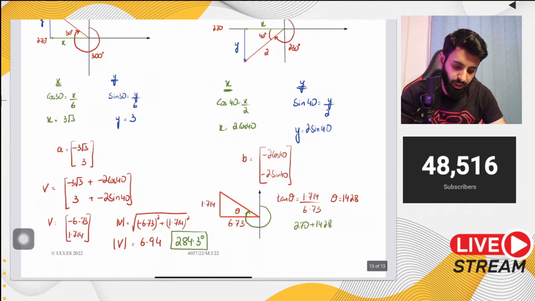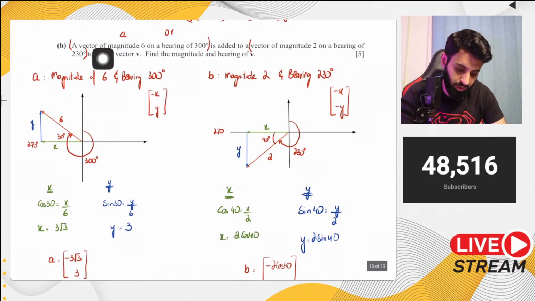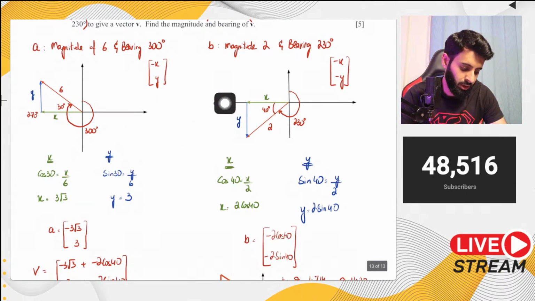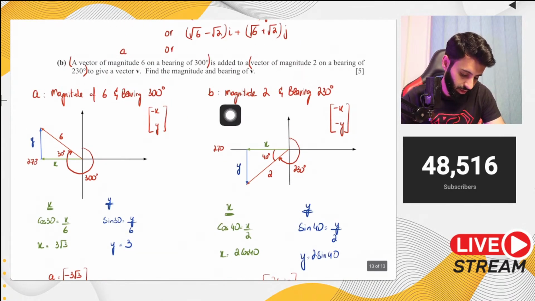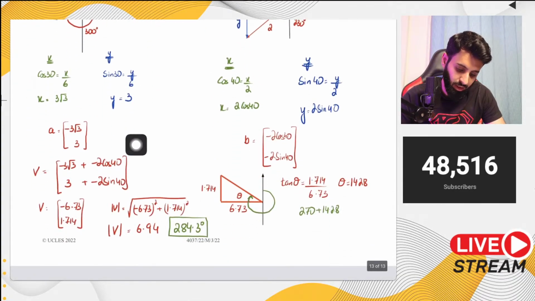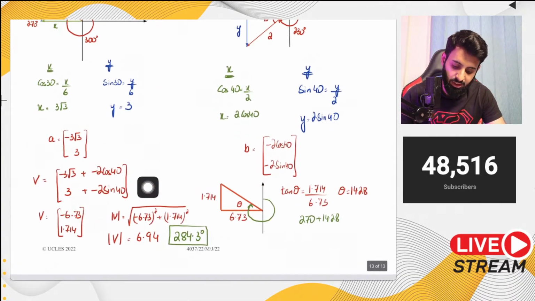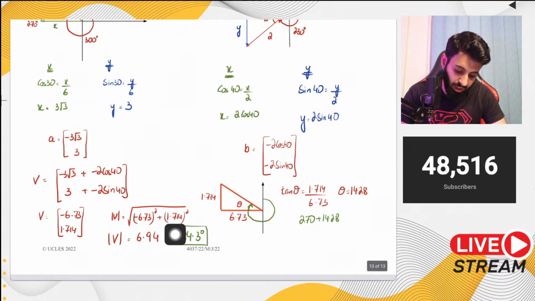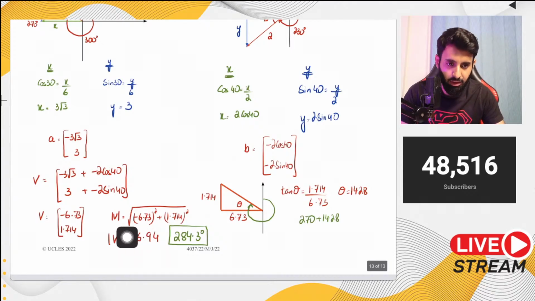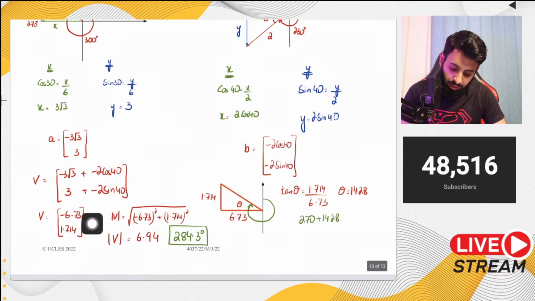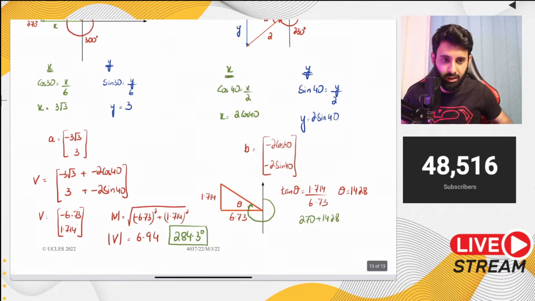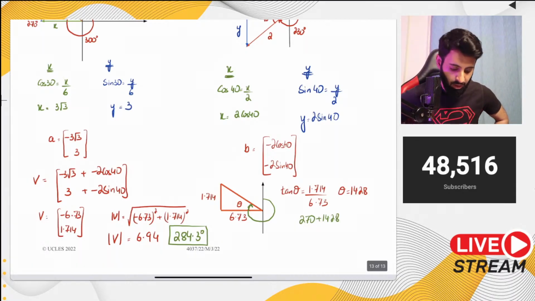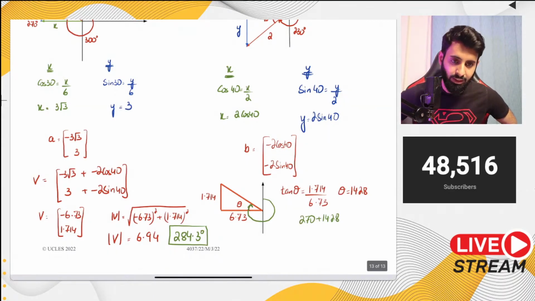Okay, so here's what I've done. We took the two vectors one by one. This was a vector with magnitude 6 and a bearing. We broke it down into x and y components. We took the other vector with magnitude and bearing, again broke it down into x and y components. Then we added the two vectors. What we got as a result is vector v. This is the vector of which you need to find the magnitude and the direction, and you need to express the direction as a bearing. So find the magnitude by taking the square root of the square of the x component and the square of the y component. Then using the same x and y components, find the angle theta and write it in bearing form.